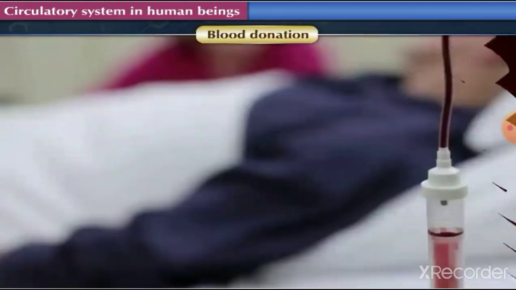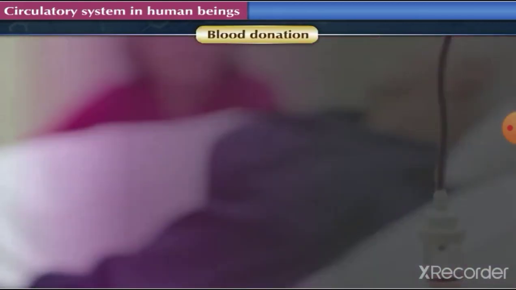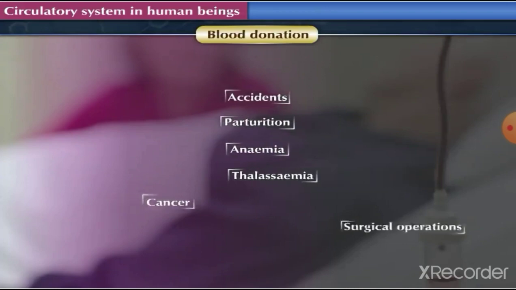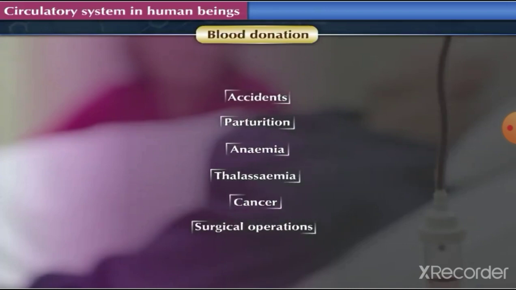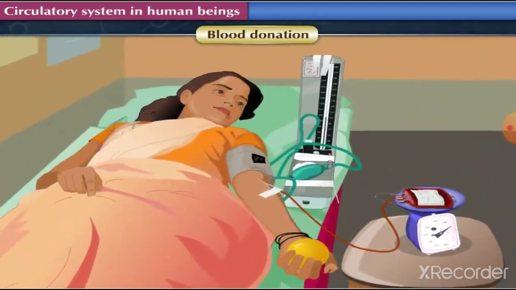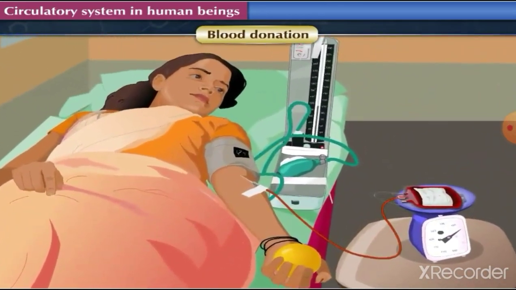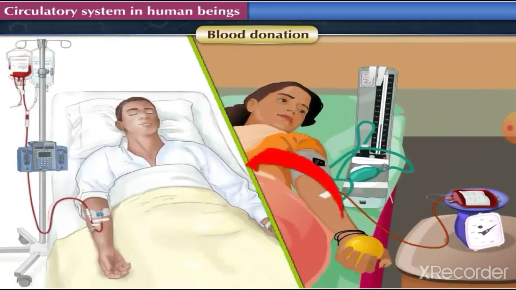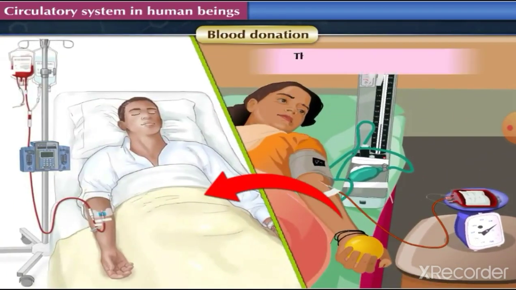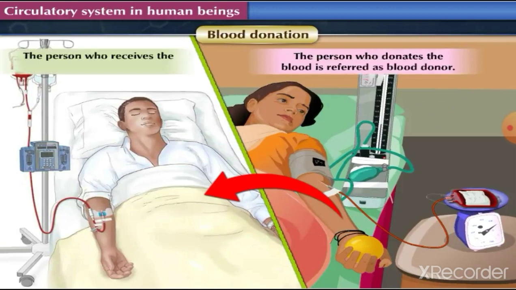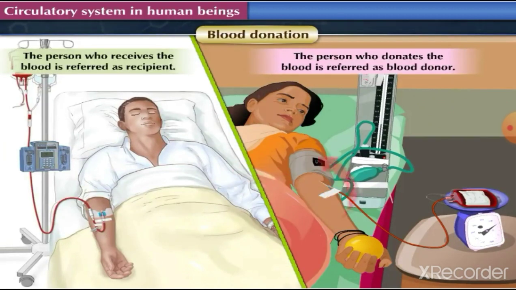Blood donation. To save the life of a patient in conditions like accidents, parturition, anemia, thalassemia, cancer, surgical operations, etc., doctors transfuse blood into the body of the patient. For this, the blood which is collected in blood banks by specific method from a healthy person is supplied to these needful people. The person who donates the blood is referred as blood donor, and the person who receives the blood is referred as recipient.